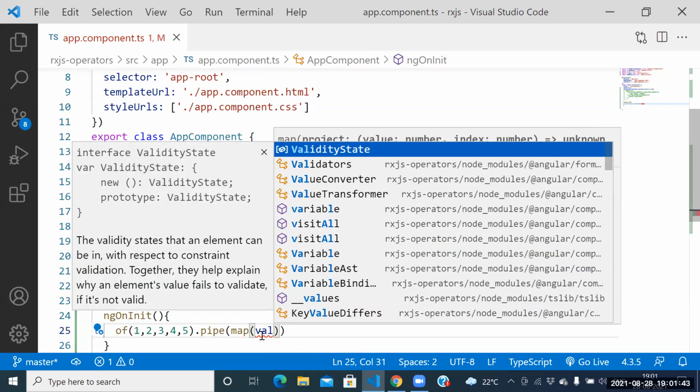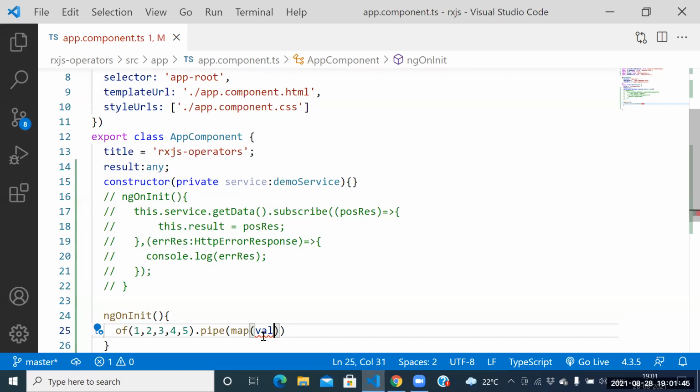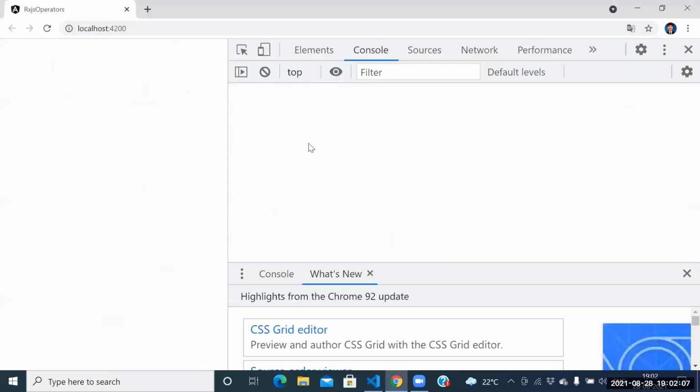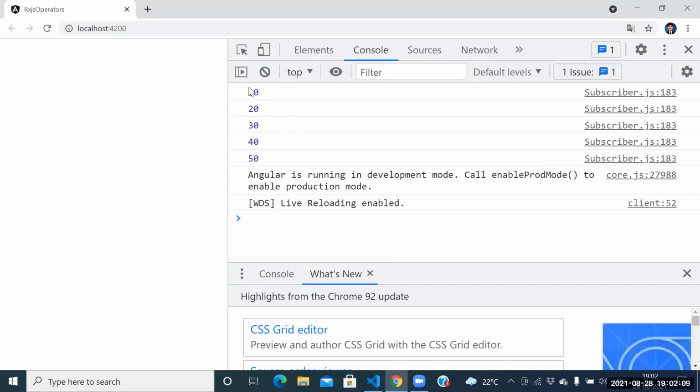1, 2, 3, 4, 5 is stored into value itself. But which result do you need? Value into 10. So how to get the result here? Dot subscribe function. Here itself, simply we need to use console.log. Once we go for the console.log, what is the result we are getting? 10, 20, 30, 40, 50.